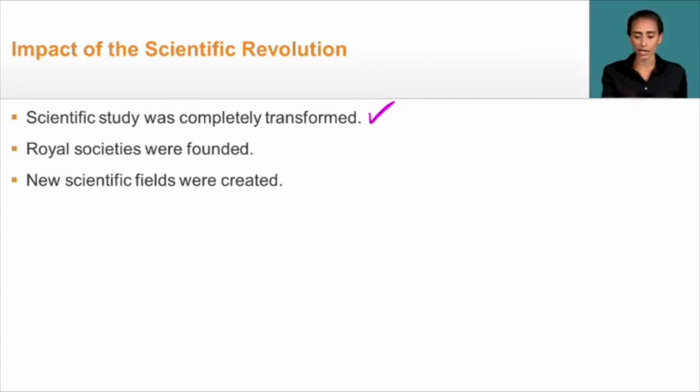Royal societies will be founded, meaning scientists are going to organize ways that they can meet and share ideas, which is going to lead to the development of new scientific fields.